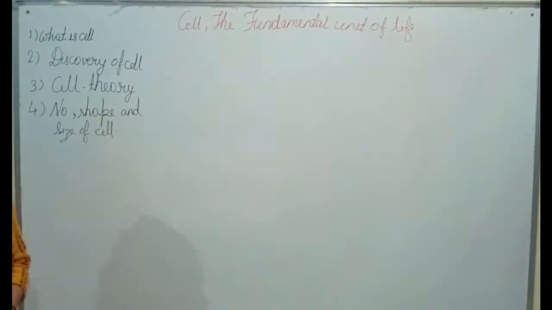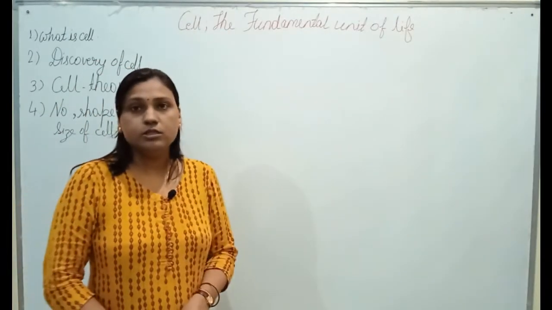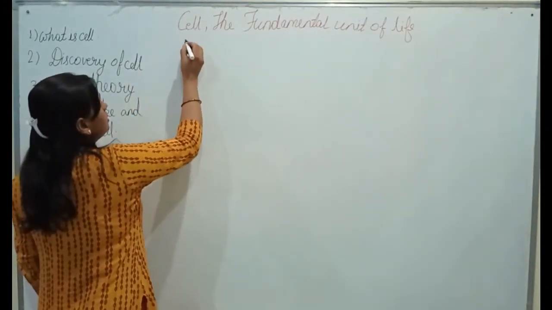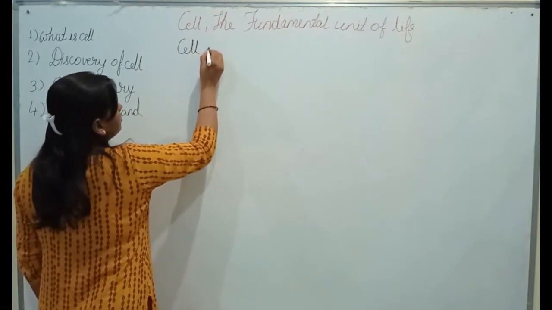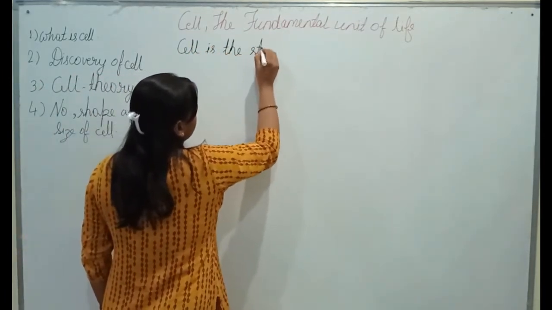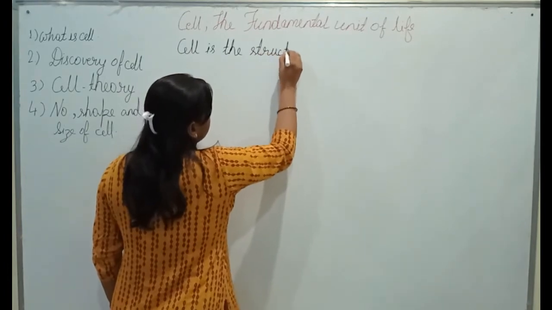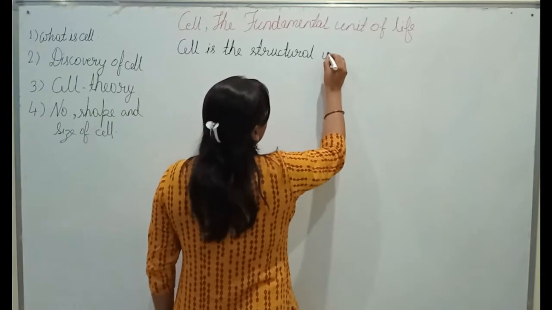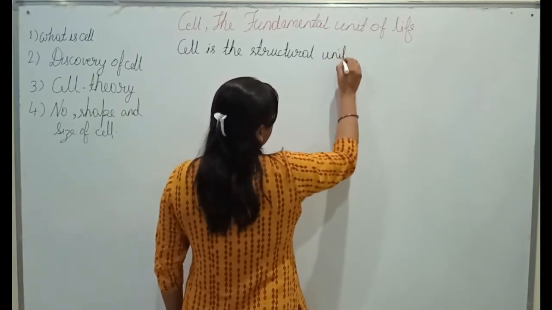So let us start. Our first topic is what is cell. So let us say the definition of cell, that is, cell is the structural and functional unit of all living organisms.